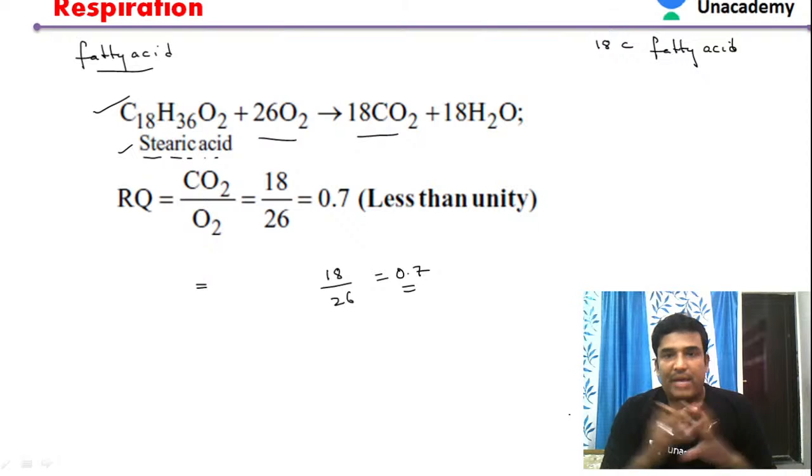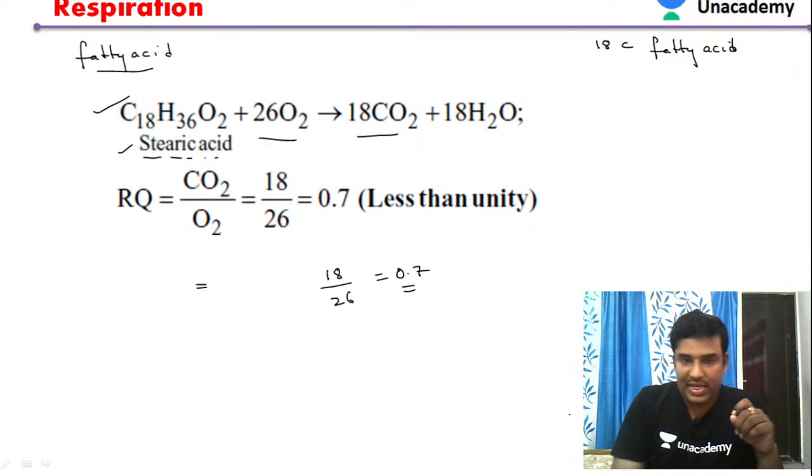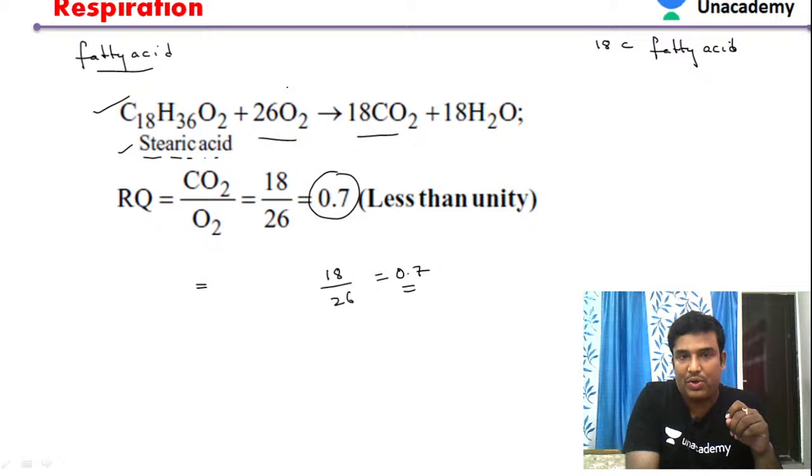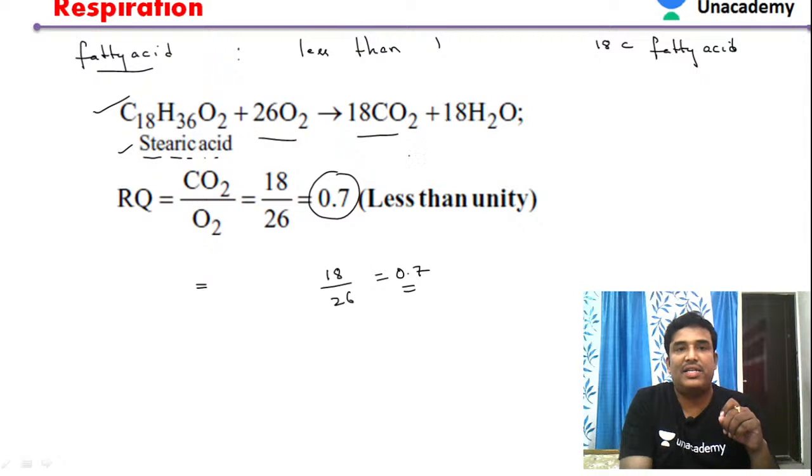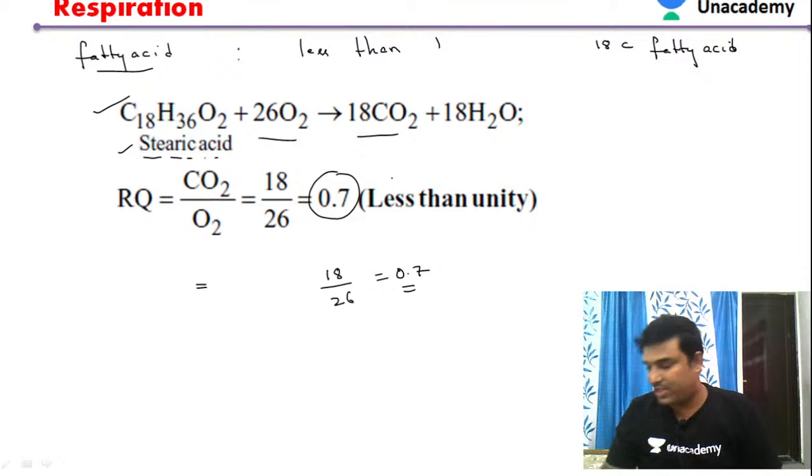But the amount of carbon dioxide evolved is lower compared to the oxygen consumed. So we got the answer: the respiratory quotient of fatty acids is always less than 1. In the case of stearic acid, it is 0.7.